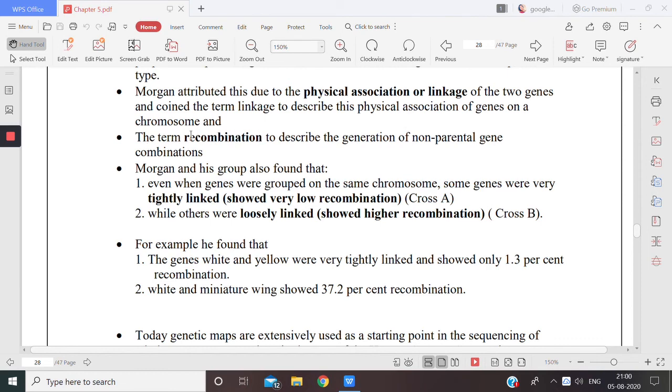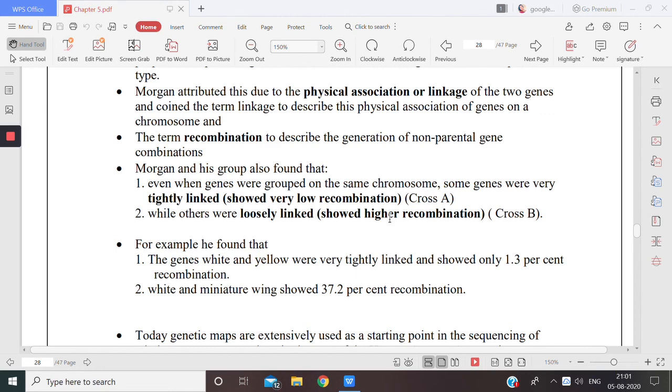Morgan and his group also found that even when genes were grouped on the same chromosome, if they are very tightly linked, they showed very low recombination. While others, if they are loosely linked, though on the same chromosome, but the linkage is not that strong, then the linkage can be broken up by crossing over and new combinations can be formed.